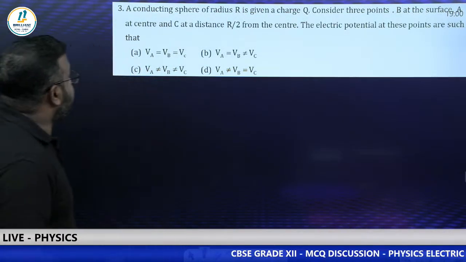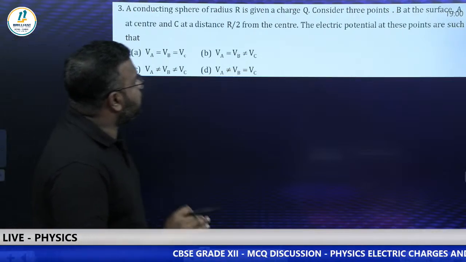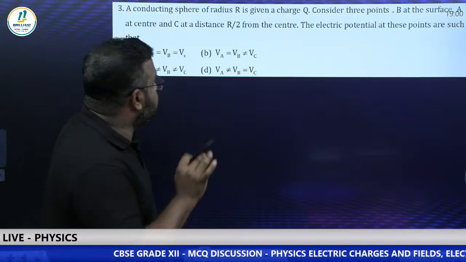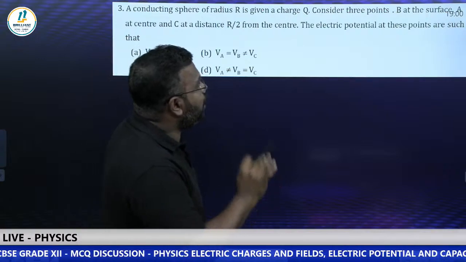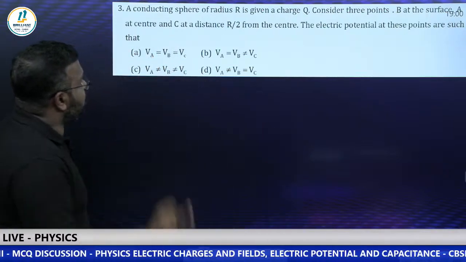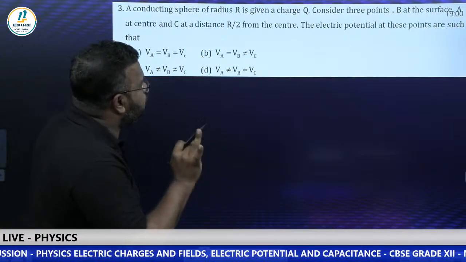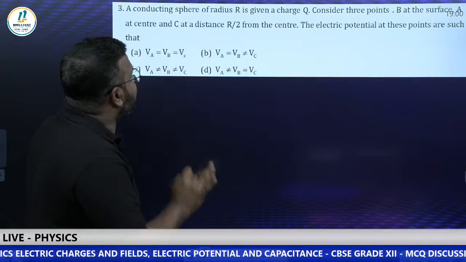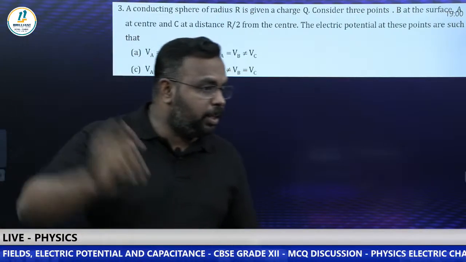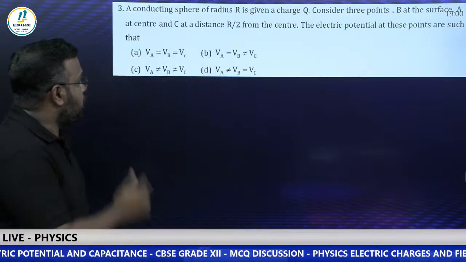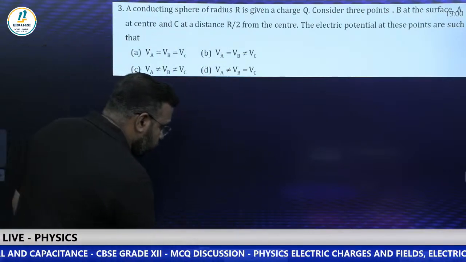Look at this. A conducting sphere of radius r is given a charge q. Consider 3 points: B at the surface, A at the center and C at a distance r by 2 from the center. The electric potential at these points are such that, you can start commenting your answers. Electric potential. So please understand the situation.